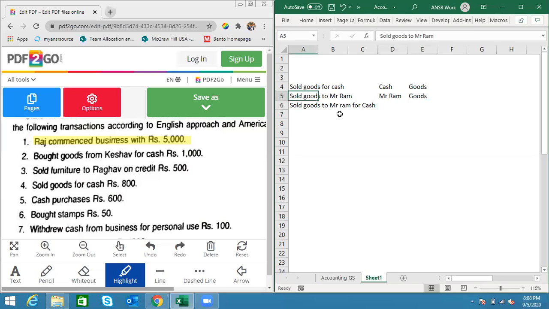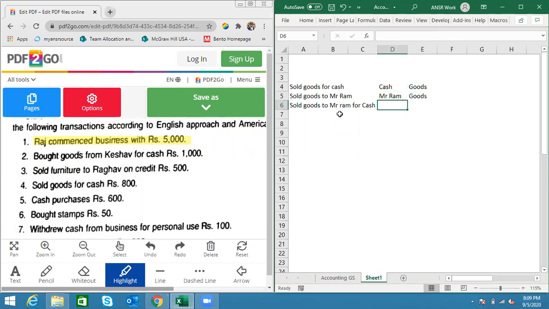The middle one, when the statement says sold goods to Mr. Ram, cash is not mentioned. This is a credit transaction, meaning thereby Mr. Ram has not paid us. Had he paid, cash would have come here instead of Mr. Ram. Instead, I'm writing Mr. Ram here. So don't focus on why I'm coming to that part. I think many of you are already familiar why I'm writing those two, but again, I'm just focusing on the language. Don't focus on why those two are being mentioned on the right-hand side.